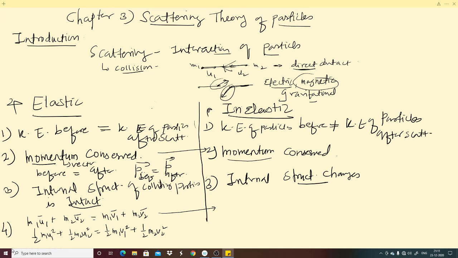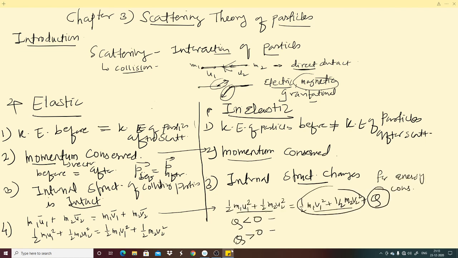Now here, Q can be negative or positive, so two cases arise. If Q is negative, what does it mean? This term is greater than this term, so kinetic energy after scattering is greater than kinetic energy before scattering.